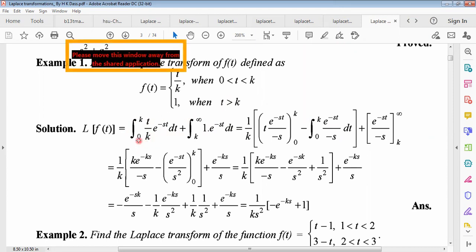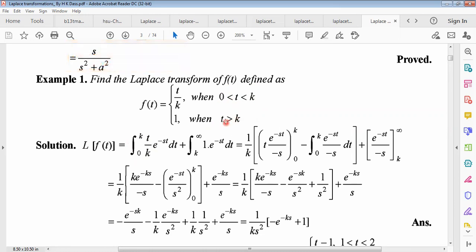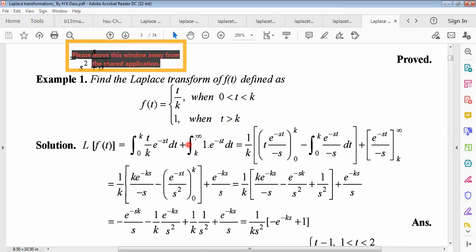From the Fourier series, from the Fourier integral, we must use this concept because this t is divided into two parts. One is 0 to k, where t lies between 0 and k, so taking integration between this. Then another one, where t is greater than k, that means k to infinity. Greater than means up to infinity. This is why the total interval 0 to infinity is divided into two parts. One lies between 0 and k, and another one k to infinity. Okay. Yes, sir. 0 to infinity divided into two parts.